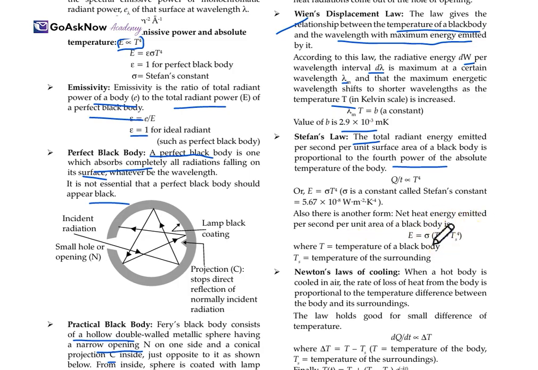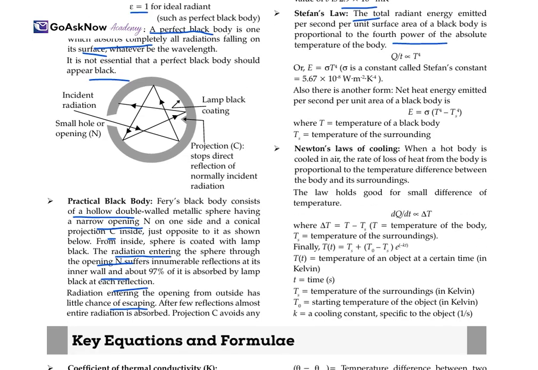T is the temperature of the black body and Ts is the temperature of the surrounding. So this is Stefan's law. Wien's displacement law, Stefan's law. Now, Newton's law of cooling.